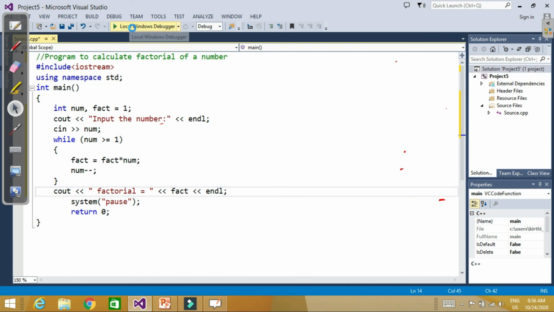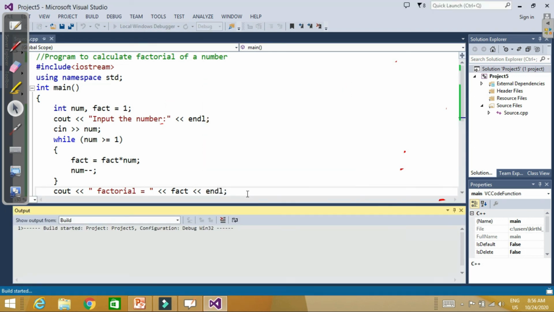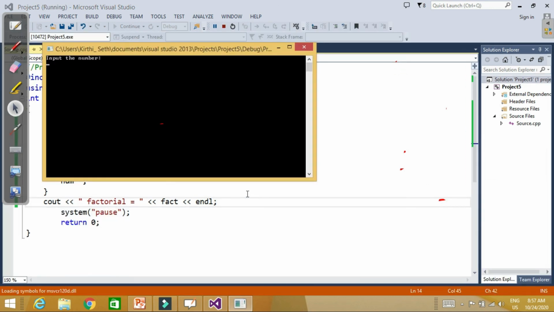Now let's check it. Let's say we want to calculate the factorial of 5. I input 5, it is 120.